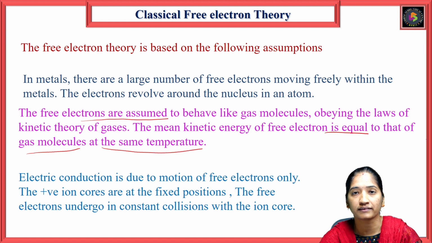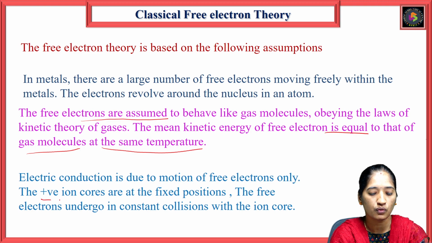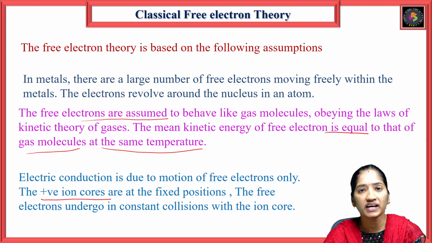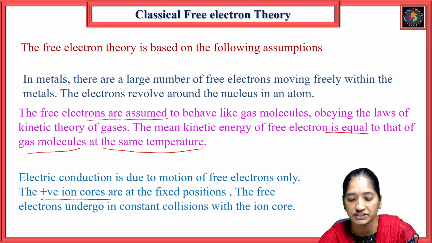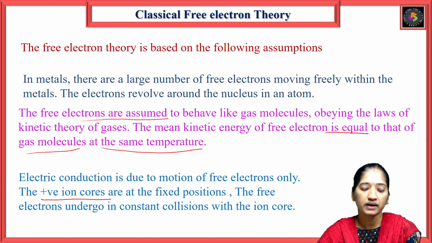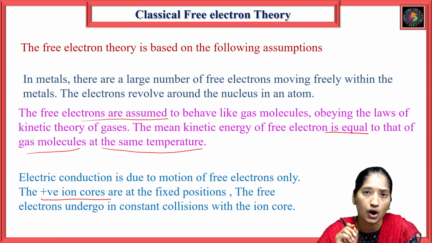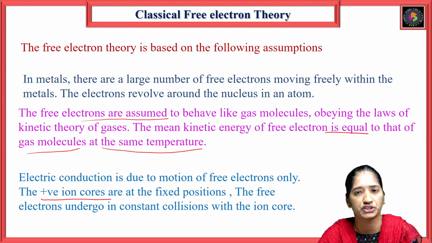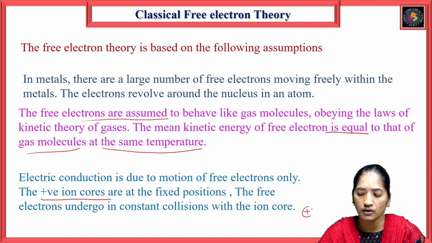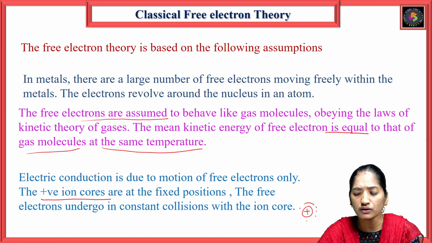The positive ion cores are at fixed positions, and the free electrons undergo constant collisions with the ion cores. So the electrical conduction we get is due to the motion of the free electrons only.